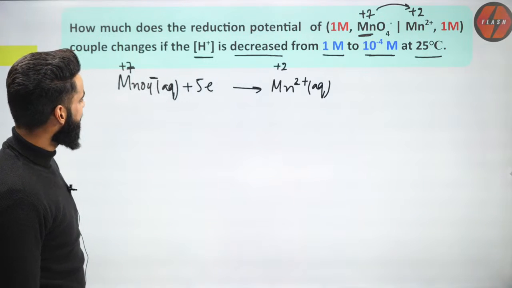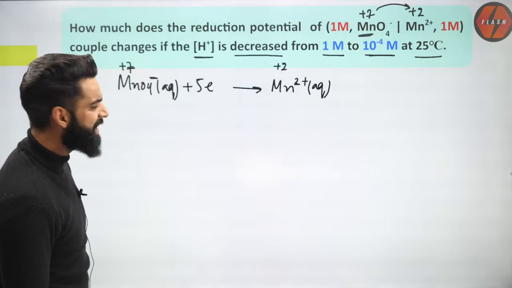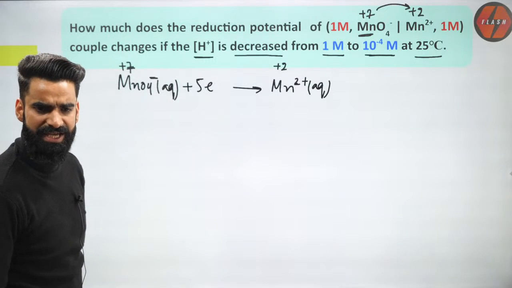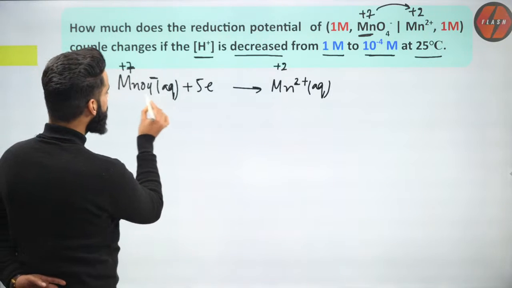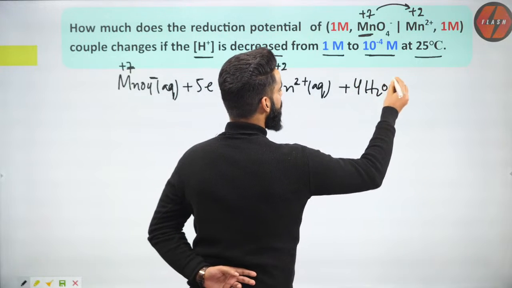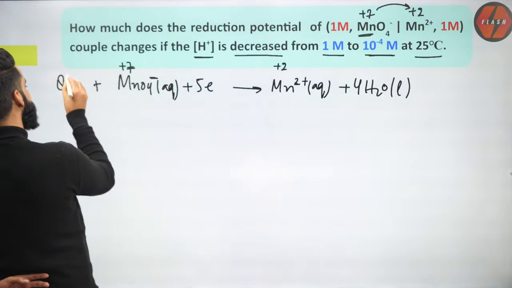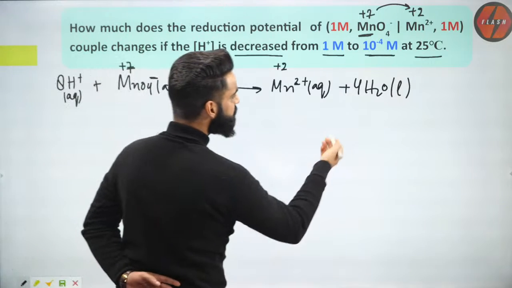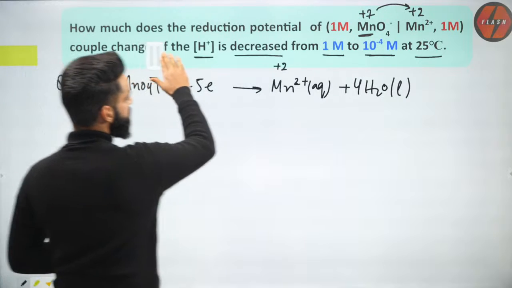Now, is this reaction balanced or not? The reaction is not balanced, and the reaction is taking place in acidic medium. So I'm supposed to balance this reaction in acidic medium. Over here we have got 4 oxygen, so I'm adding 4 H2O liquid. Now I got 8 hydrogens, so I'm going to write 8 H positive aqueous ions. The reaction is balanced.